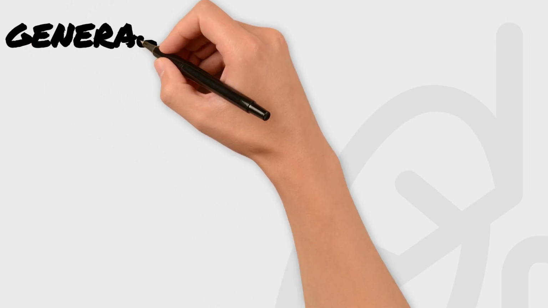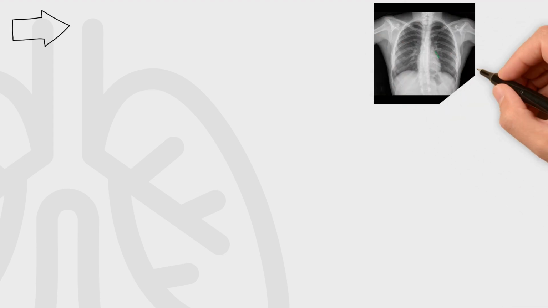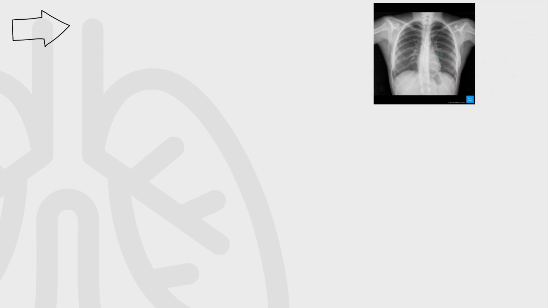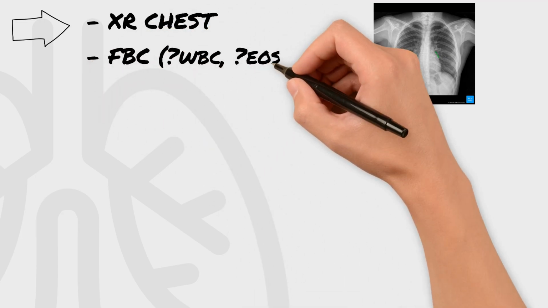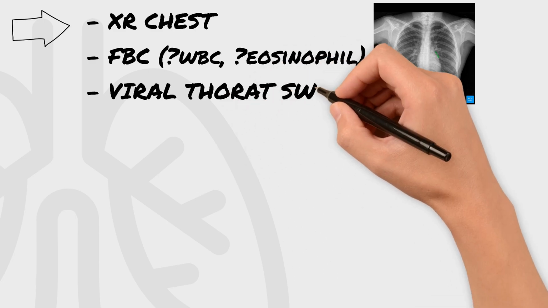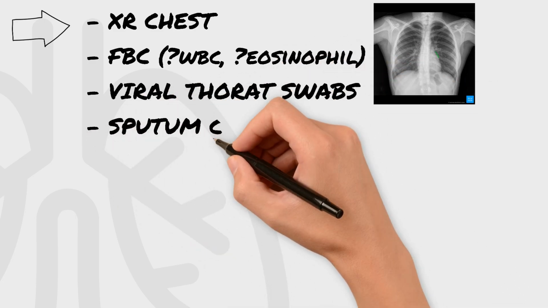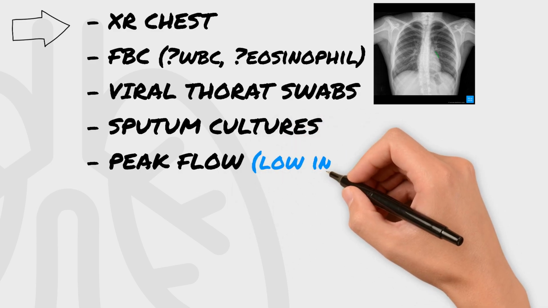Okay, folks, let's talk about some general investigations that can be done as part of the workup. Get a chest X-ray done first. It can help rule out opacifications, an underlying mass, or Kerley B lines. Send a full blood count to look at the WBC count, which can help rule out infections. Look at the eosinophil count for asthma. Send some viral throat swabs and sputum cultures, both bacterial and TB if warranted.